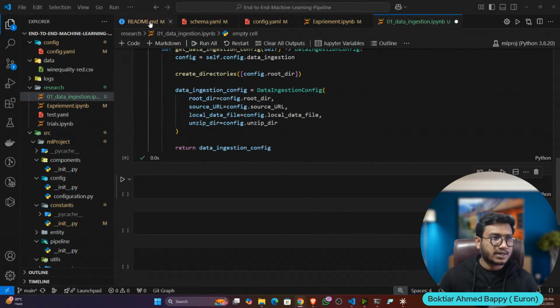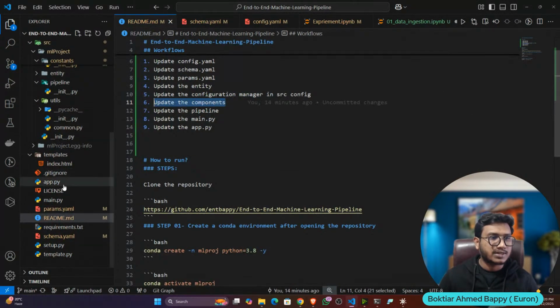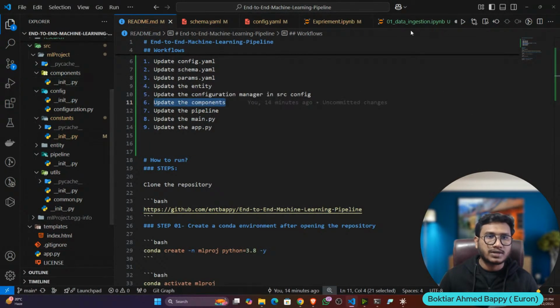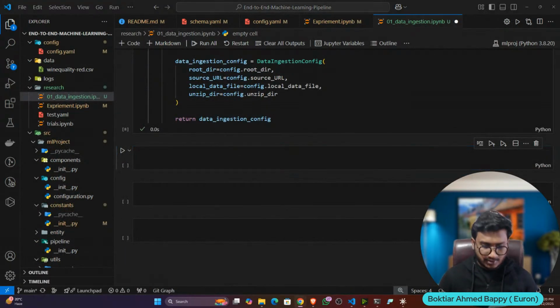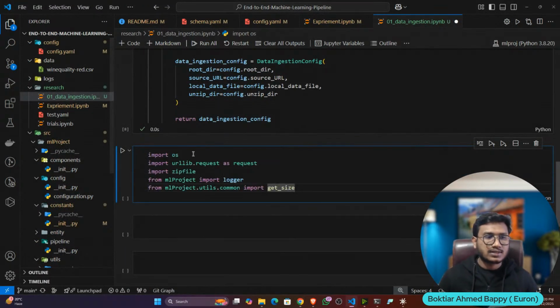So now let's create the next one, which is nothing but my components. That means my actual data ingestion component. This component will ingest the data from GitHub. So let's import some required libraries for that. These are the libraries I need: os, request, zipfile, logger, get size, and so on.